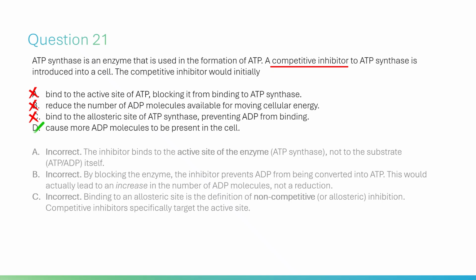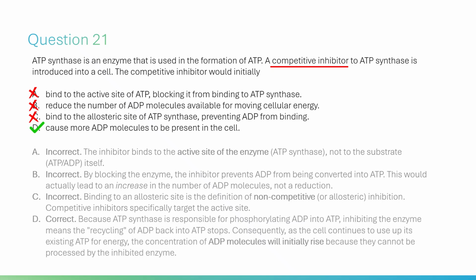D. Correct. Because ATP synthase is responsible for phosphorylating ADP into ATP, inhibiting the enzyme means the recycling of ADP back into ATP stops. Consequently, as the cell continues to use up its existing ATP for energy, the concentration of ADP molecules will initially rise, because they cannot be processed by the inhibited enzyme.